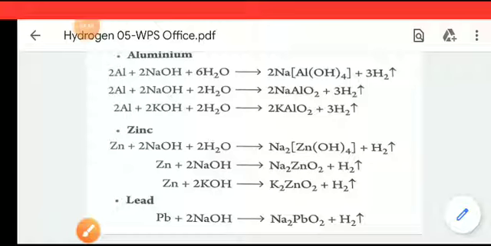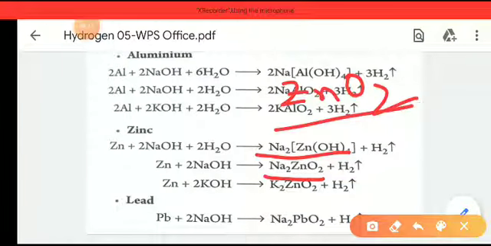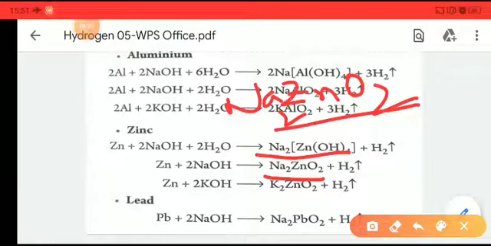Okay, similarly when zinc is reacted with NaOH, it will form either sodium hydroxyzincate or sodium zincate. Here ZnO2 is named zincate. If NaOH is reacted, it will form Na2ZnO2, which is named sodium zincate. If KOH, potassium hydroxide, is reacted with Zn, then it will form K2ZnO2.